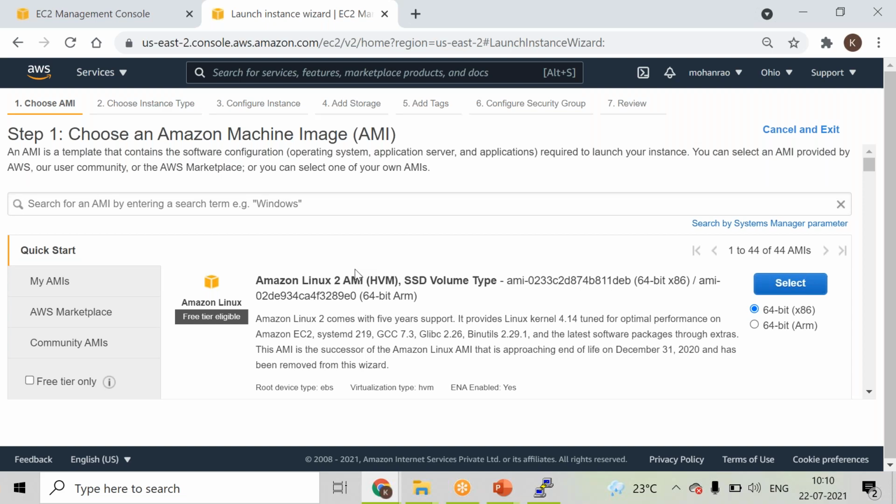Suppose there is a requirement where you want to create your own customized images. Customized images in the sense, suppose I have a requirement like this: I want to create some 20 to 30 similar instances at a time. Doing this manually is work, but using machine images is one way where we can do it.